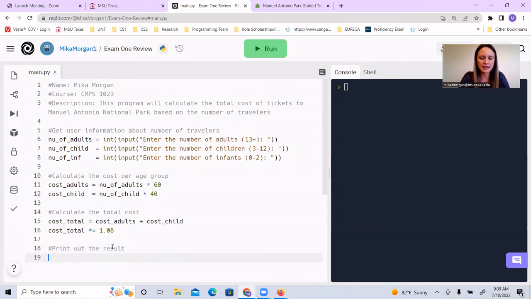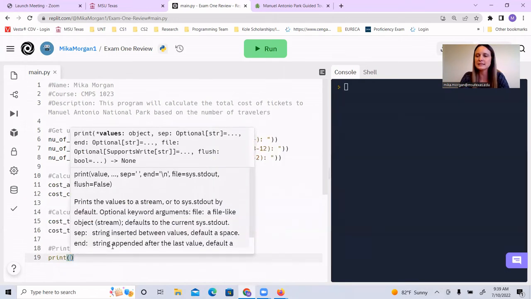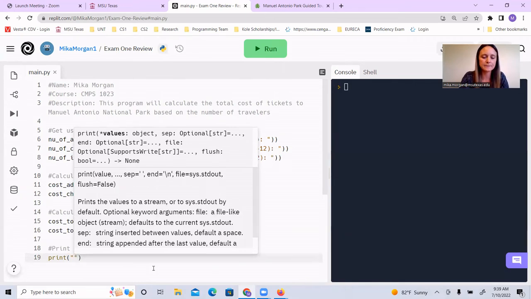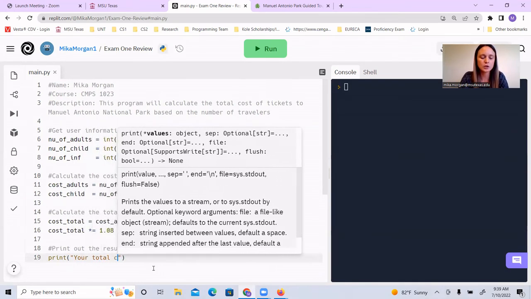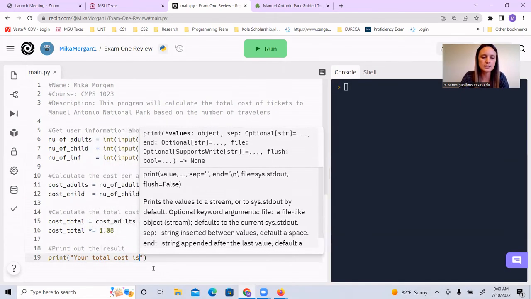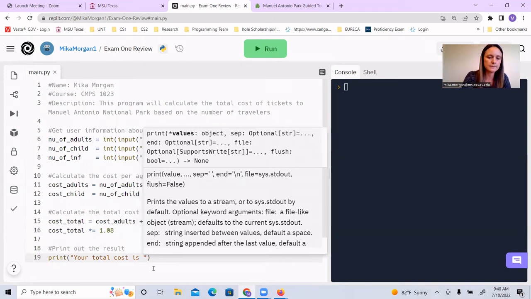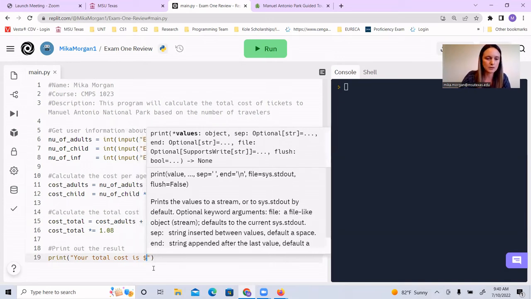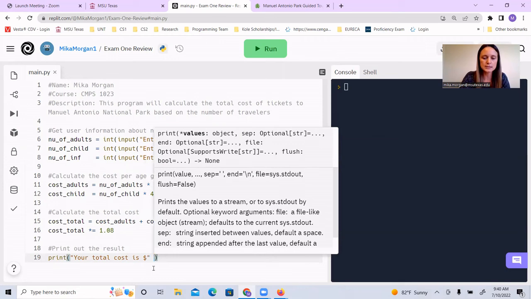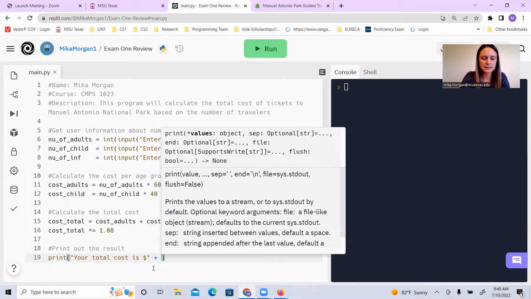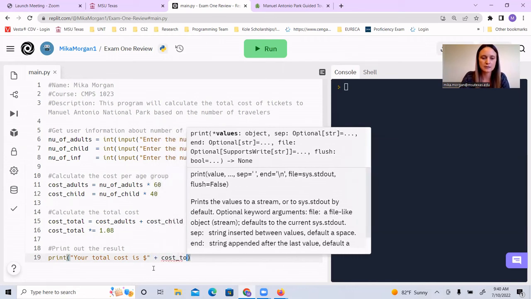So we can just use the print command, and I'm going to use that plus sign to join, to concatenate a result with the value that was stored inside this variable. So we will say your total cost is, and I'm going to have a dollar sign, and then I'm going to say cost.